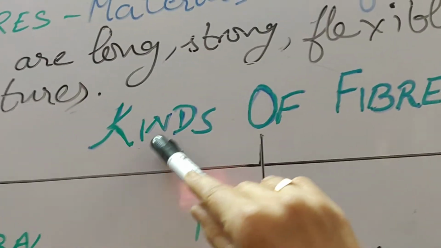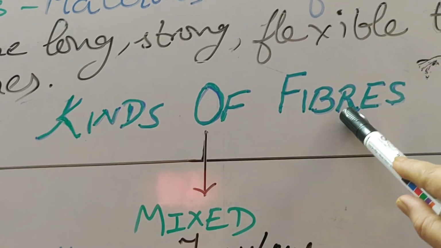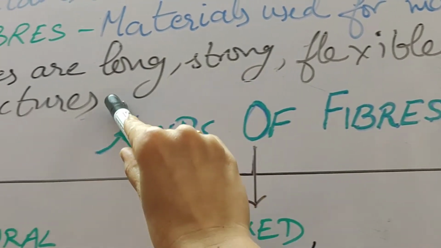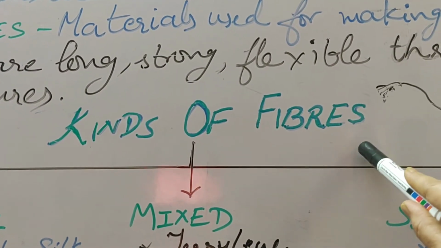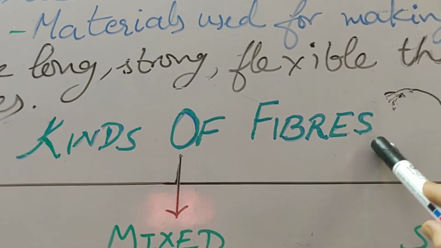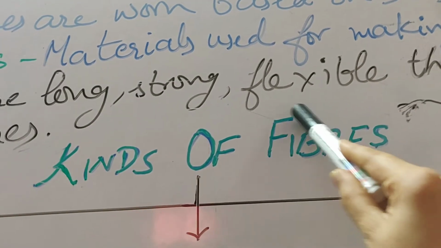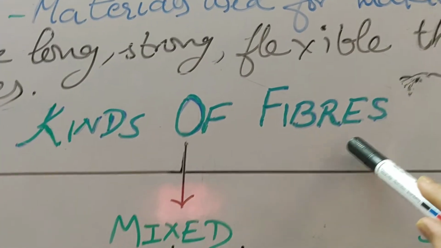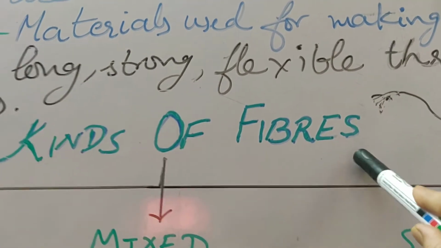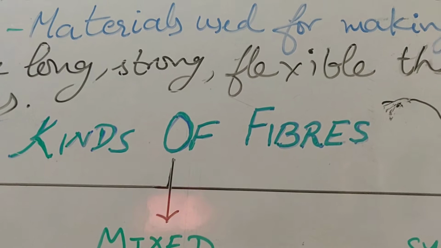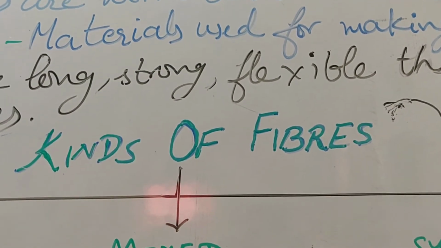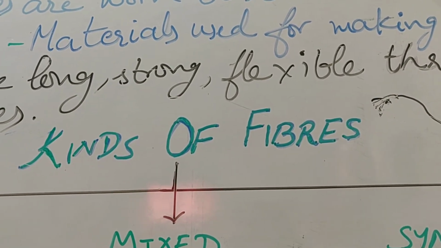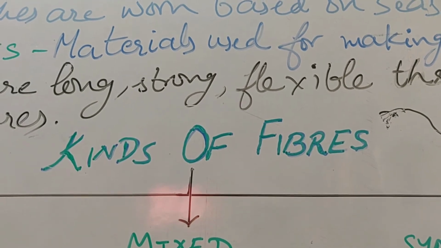Now come to kinds of fibers. In the book they have given an activity that you have to go to a person who is stitching the clothes, who stitches your clothes, your tailor. I think you have studied about tailors in your childhood also, in the occupation chapter in EVS. But nowadays as you are in lockdown, I know all of you cannot visit a tailor. So what you can do, you can see different types of clothes which are present at your home. So you can understand about fibers based on these clothes which are present at your home.